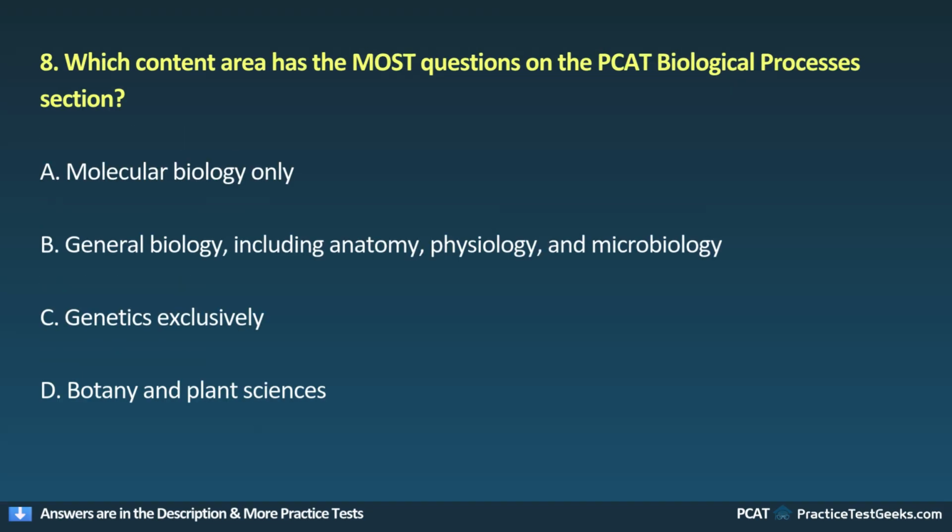8. Which content area has the most questions on the PCAT biological processes section? A. Molecular biology only. B. General biology, including anatomy, physiology, and microbiology. C. Genetics exclusively. D. Botany and plant sciences.